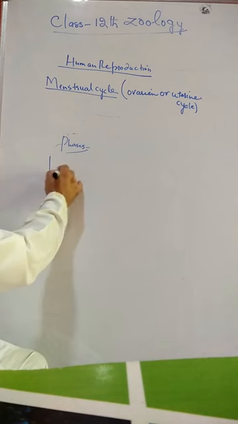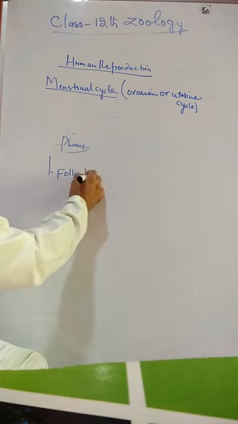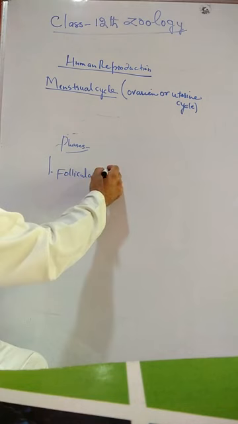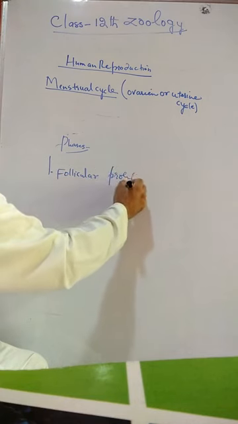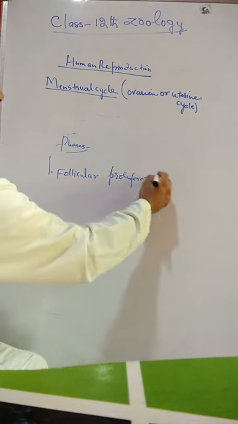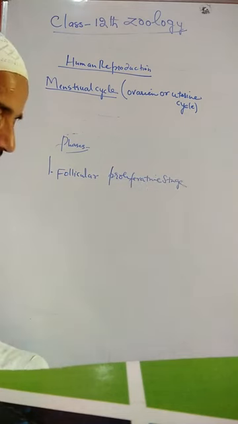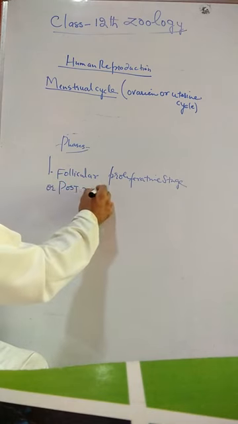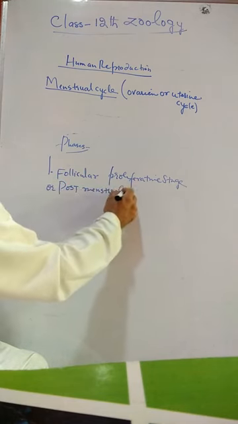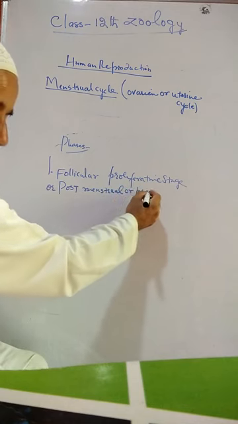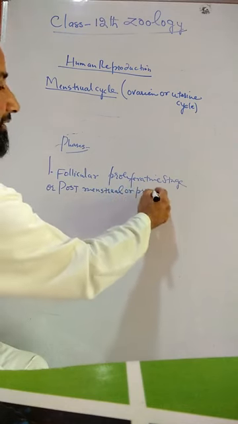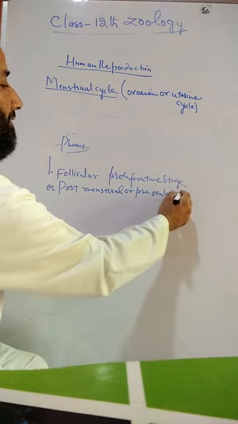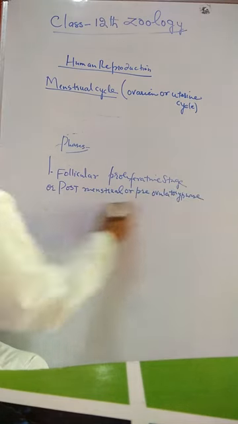The first phase is the follicular stage, also called the proliferative stage, or the post-menstrual or pre-ovulatory phase. This is the first phase in the menstrual cycle.